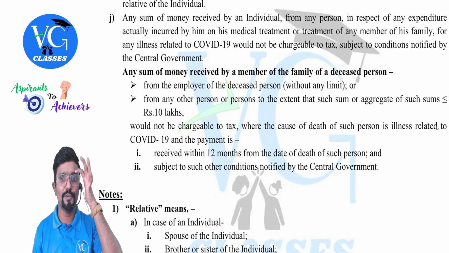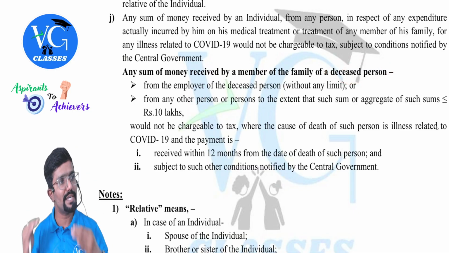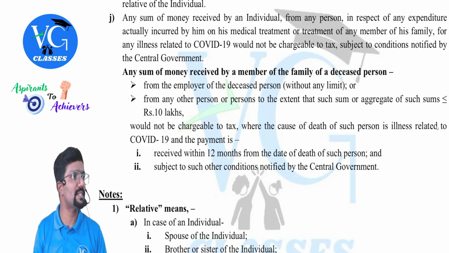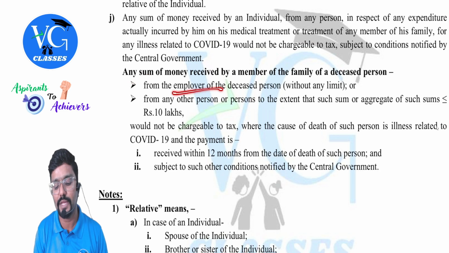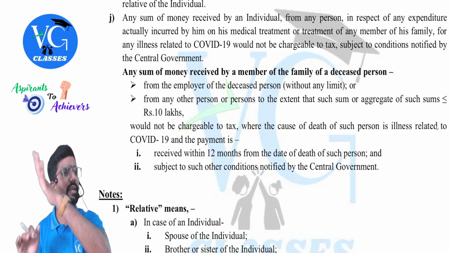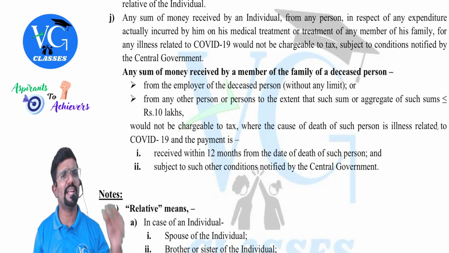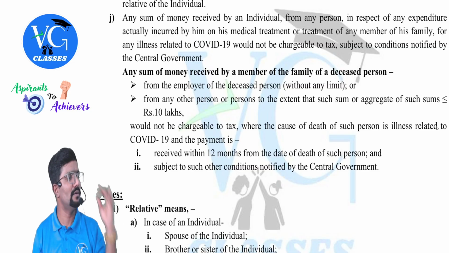Any sum of money received by a member of the family of a deceased person, means the person who was tested positive is gone forever. In that case, sir, the family members might be receiving some compensation. If that family member is receiving the compensation from the employer of the deceased person, it is exempt fully without any limit. Whether 5 lakh, 10 lakh, 50 lakh, 100, 1 crore, 2 crore, whatever is the amount, fully exempt.